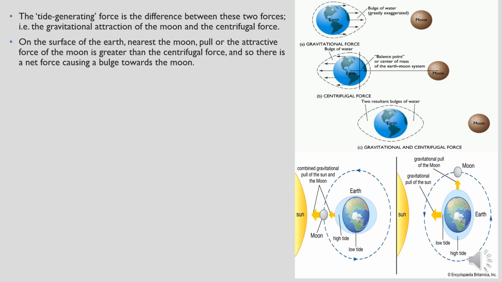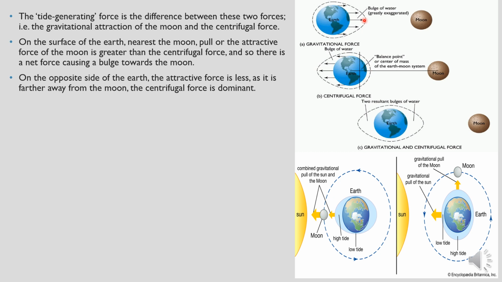So on the surface of the earth nearest to the moon, the pull or attractive force of the moon will be greater than the centrifugal force, and so there is a net force which is causing a bulge towards the moon. As you can see over here, it is telling that the bulge of water is greatly exaggerated. See, the moon is over here, so towards that direction the gravitational pull from the moon is so much that you can see how pronounced the bulge is over here.